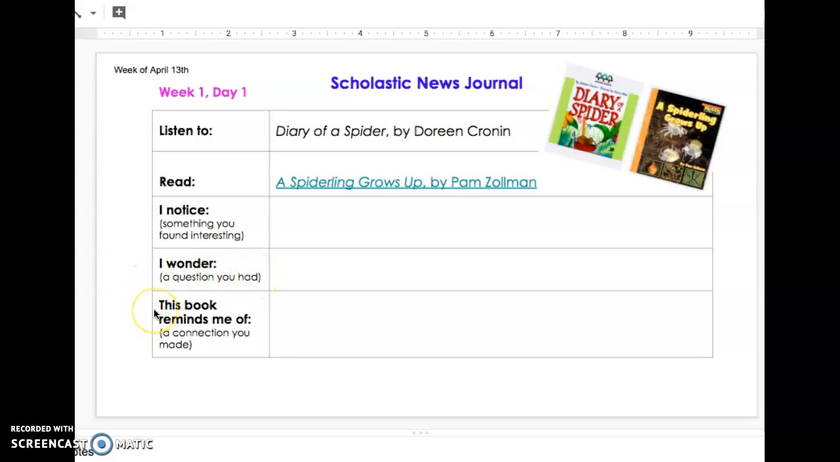And then you're going to do this book reminds me of. That is a connection that you made as you read the book. What did it remind you of from your own life?